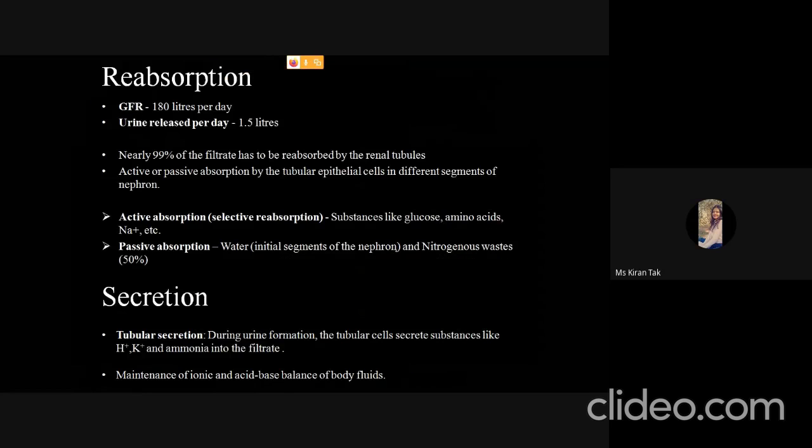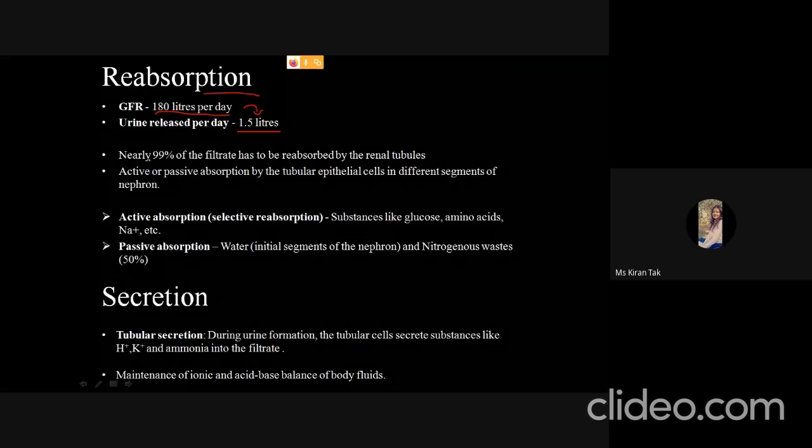The next is reabsorption. As we saw, the GFR is 180 liters per day, and the urine released per day is only 1.5 liters. So why is there this much difference? Because of reabsorption. In the nephron, 99% of the filtrate has to be reabsorbed in the renal tubules, and there are many active or passive absorption processes by which the tubular epithelial cells absorb these solutes.